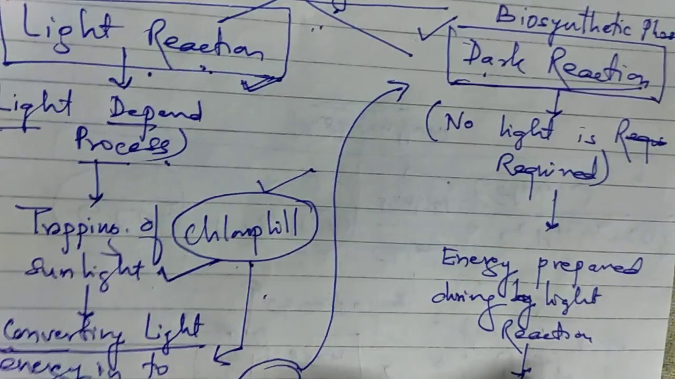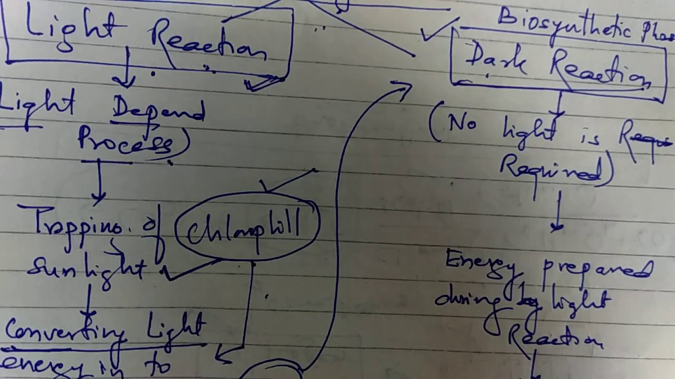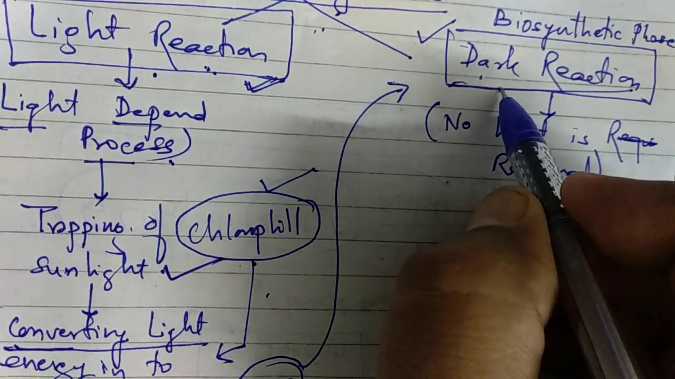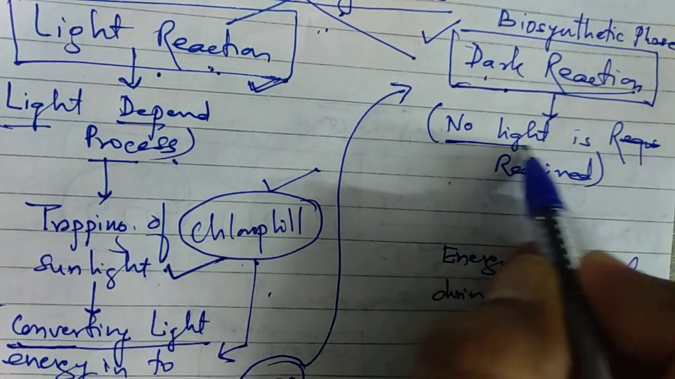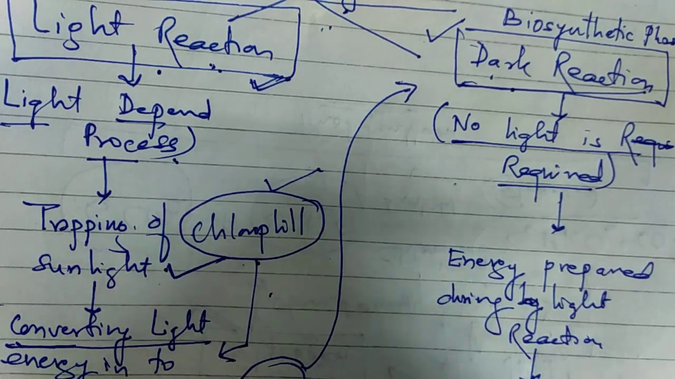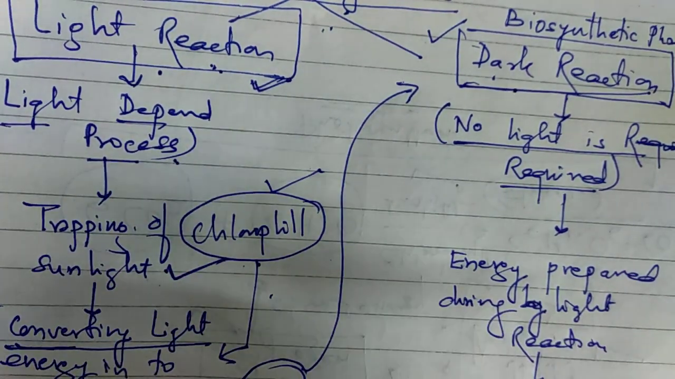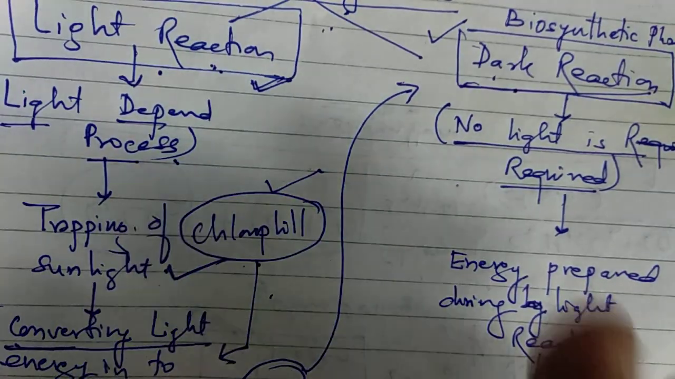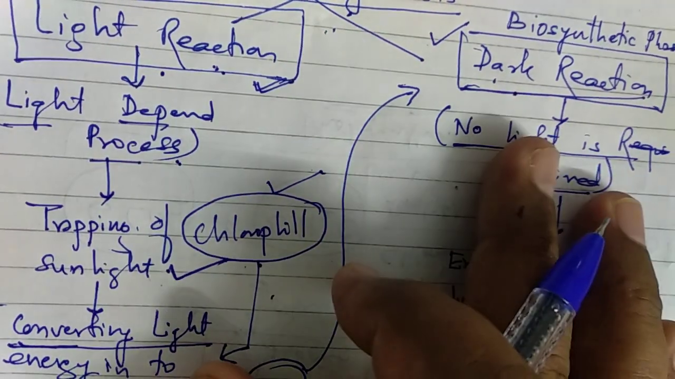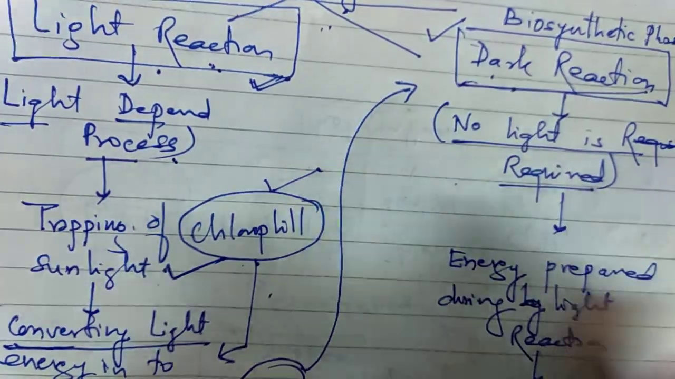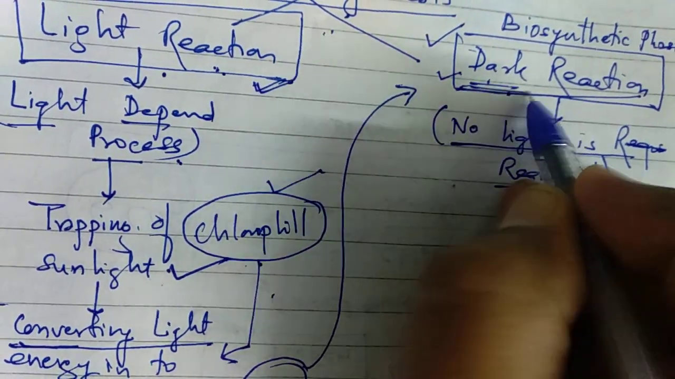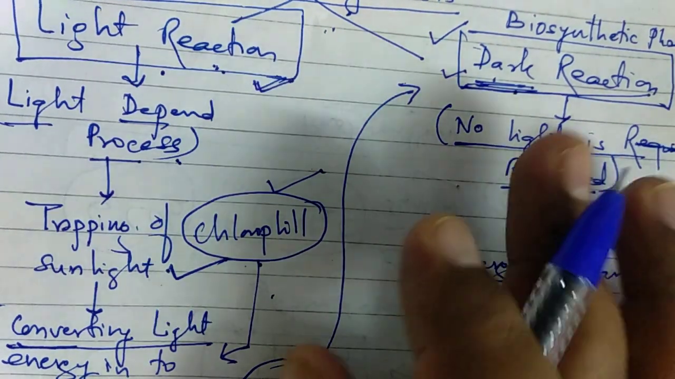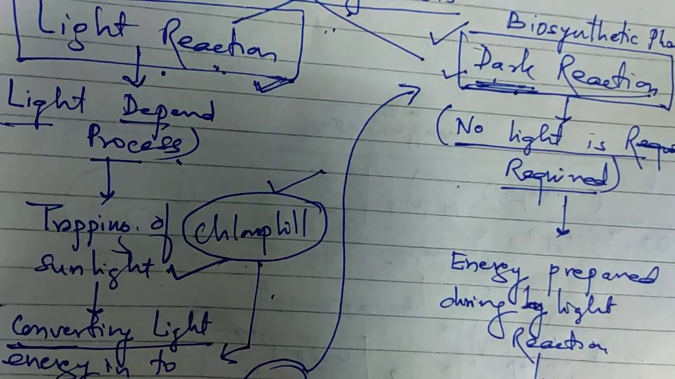Actually, one thing we have to be clear about is that dark reaction doesn't mean that it takes place in the absence of light. It only means that no light is required for this process. If light is present, then no problem. If light is not present, then there is also no problem, because this doesn't need any type of light to function in the process of photosynthesis. So it is considered a dark reaction. It doesn't mean it only takes place at night. It can also take place in the day, but it doesn't need any type of light.